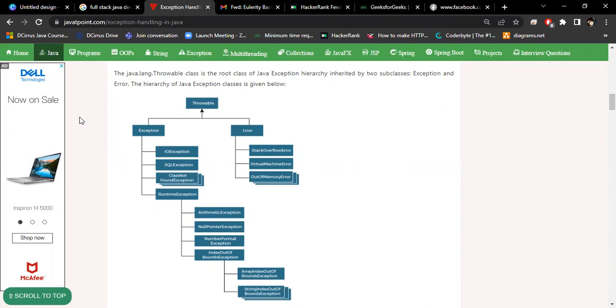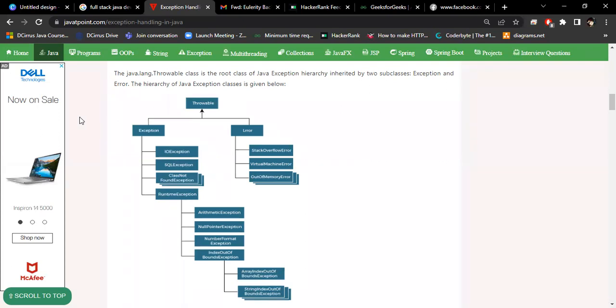Exceptions are also of two types: checked and unchecked exceptions, or you can say compile time and runtime exceptions. Many people get confused.